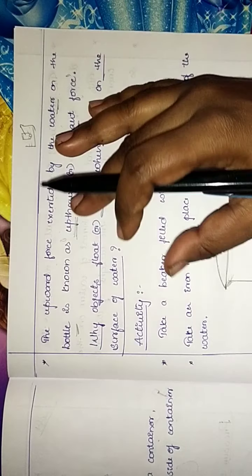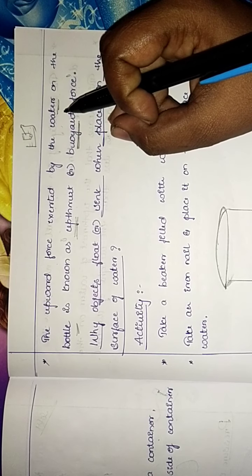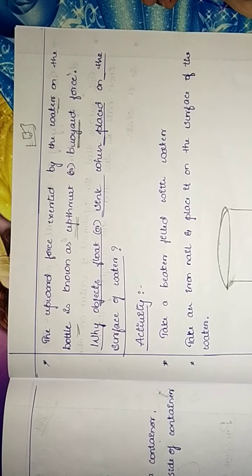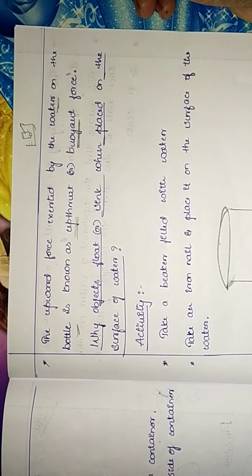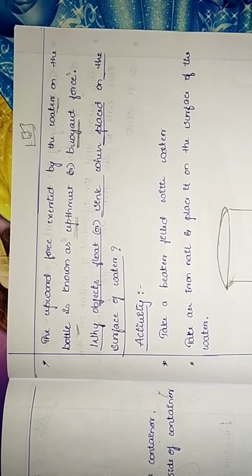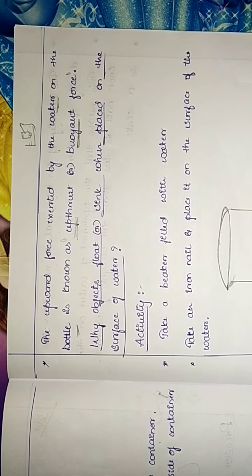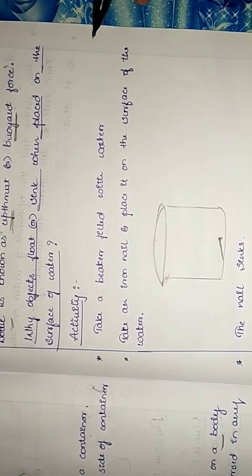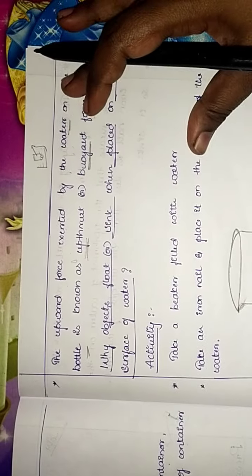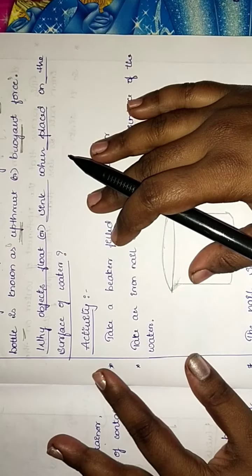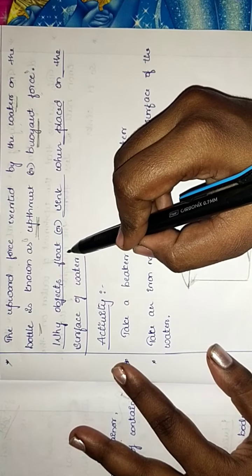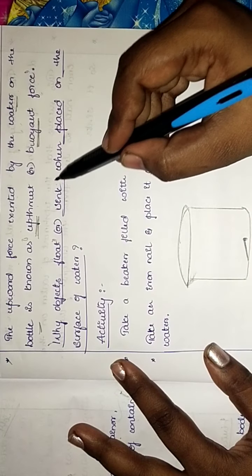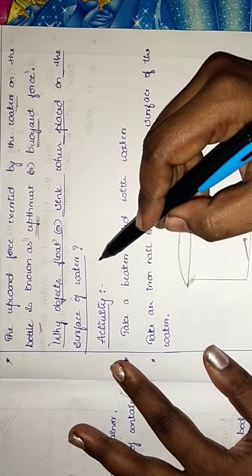So now let us see why objects float or sink when placed on the surface of water. Let us see how it works. So let us take an activity for this, based on the textbook. I have to prove why objects float. The question is why objects float or sink when placed on the surface of water.